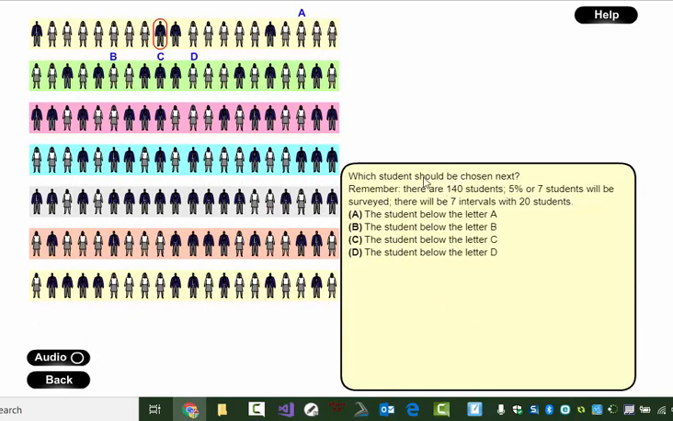So which student should be chosen next? This is just extending on that same pattern that we just saw. Essentially, we're thinking of our groups as being divided up into groups of 20. 1, 2, 3, 4, 5, 6, 7 groups of 20. And the question is, if we randomly choose this person to be the first person selected, who will be that next person selected if we're going every 20 students to find our next student? So the question is A, B, C, or D. And again, I'll give you a second to take a look at that. So pause.